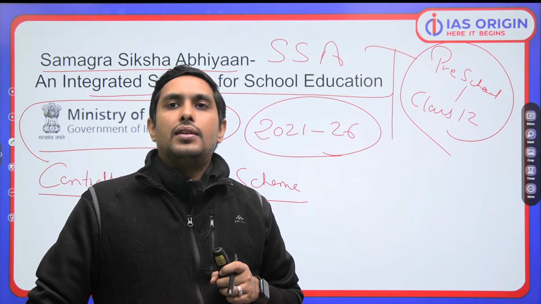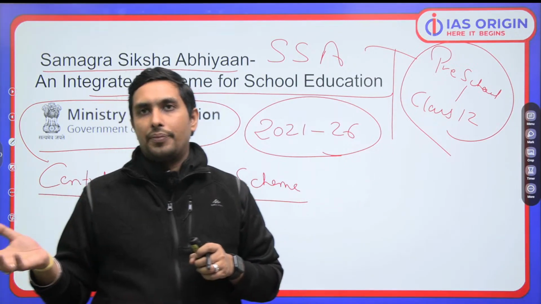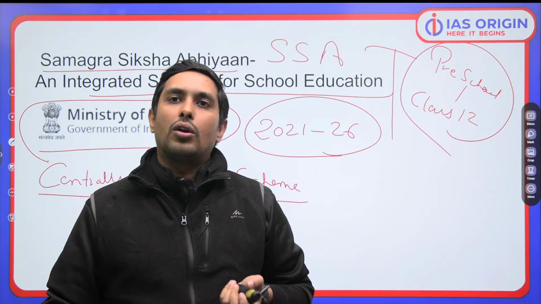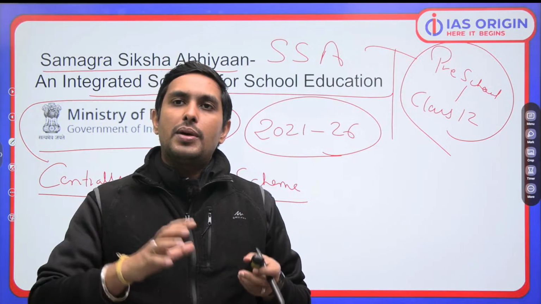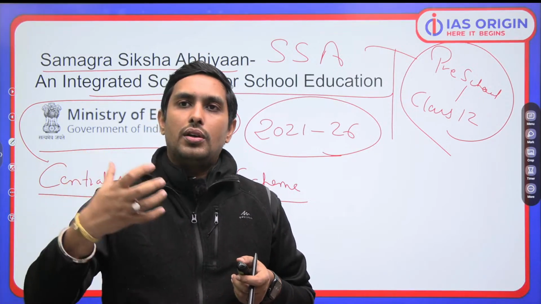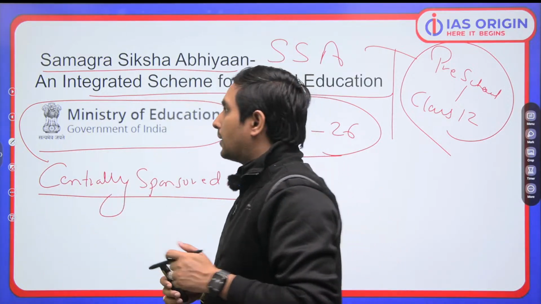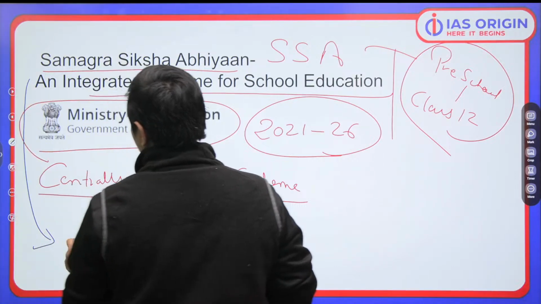And you have to just understand one thing, that whenever we talk about Samagra Shiksha, we are talking about Sarv Shiksha Abhiyan. Now, Sarv Shiksha Abhiyan is what? It is a component. Sub scheme ही तो है. राष्ट्रीय माध्यमिक शिक्षा अभियान, school, teachers training. So you have to understand this thing, that it has got these three components.